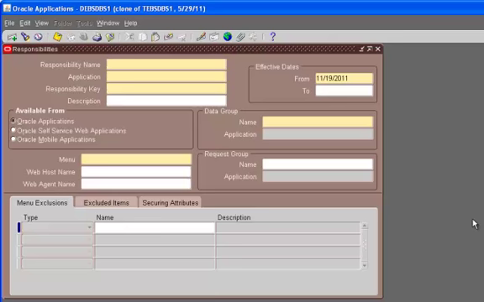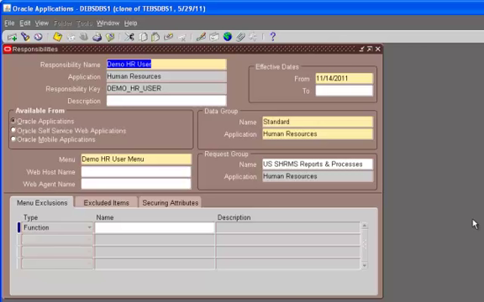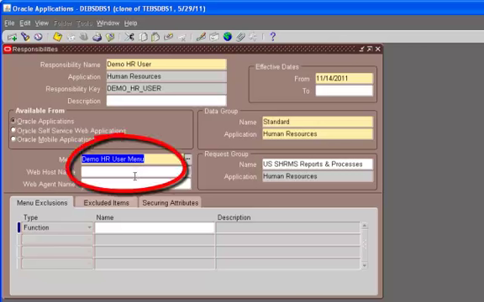Okay, so let's again remember F11, Control F11, and let's search for one of our responsibilities. So we have demo HR user as our responsibility, and the menu here is demo HR user menu. So let's go and see what this menu has.